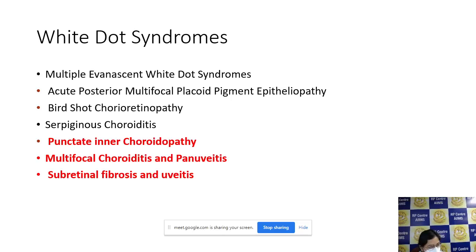So we will now be discussing how to differentiate among similar pathologies, like punctate inner choroidopathy, multifocal choroiditis and subretinal fibrosis, which is a spectrum, as she will be describing in the further slides.